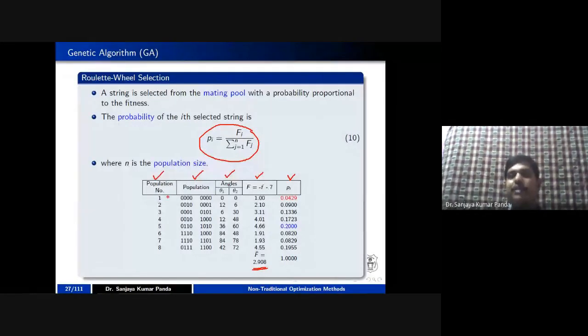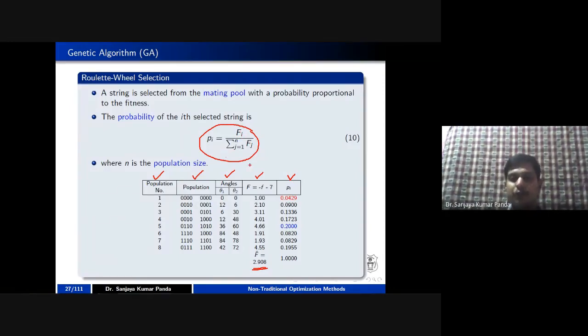For that, we have taken the probability of selection of a particular string i, which is nothing but fitness of i divided by the sum of all fitness.